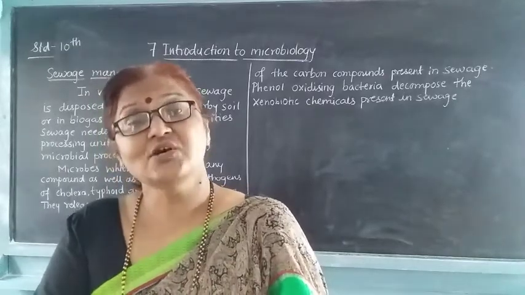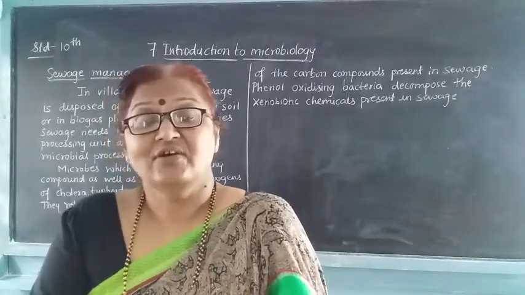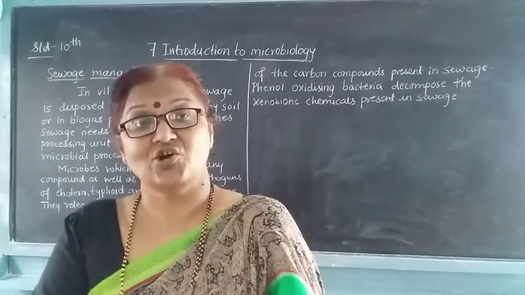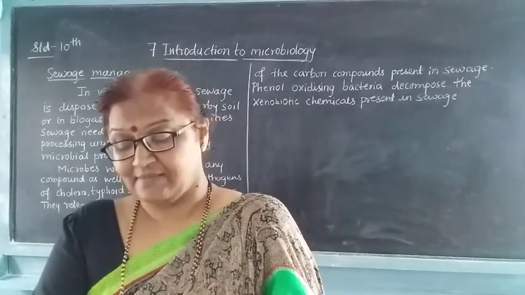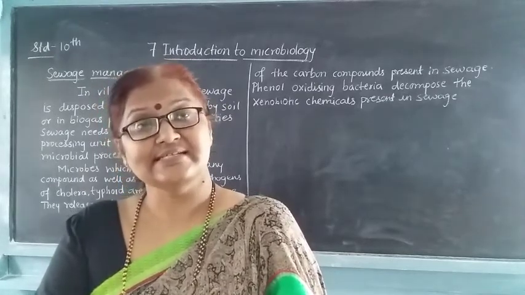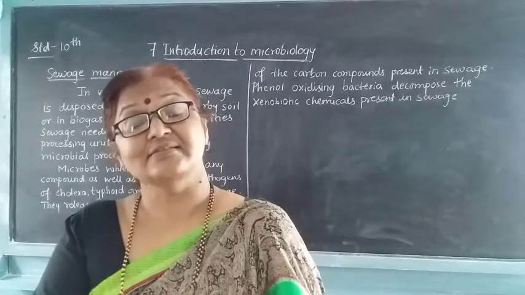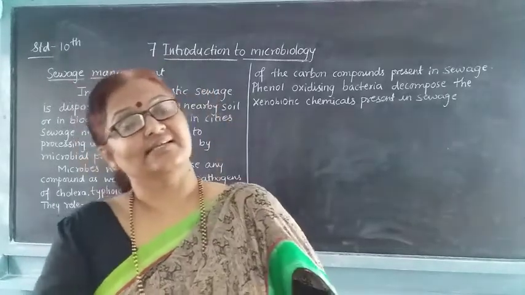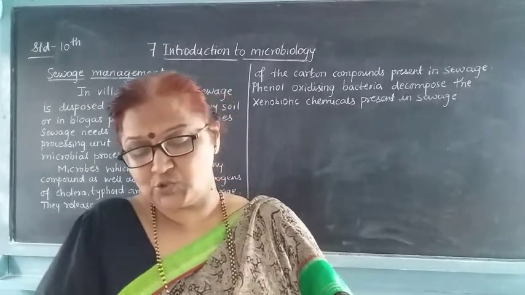What is the use of this inoculant? Whenever we sow the seeds, these seeds are mixed with these inoculants, or sometimes these types of inoculants are released into the plants also.